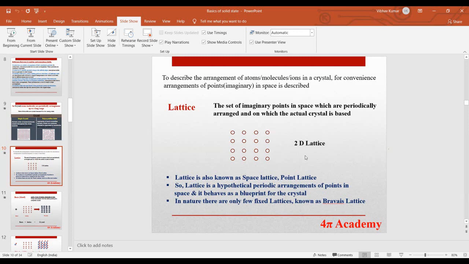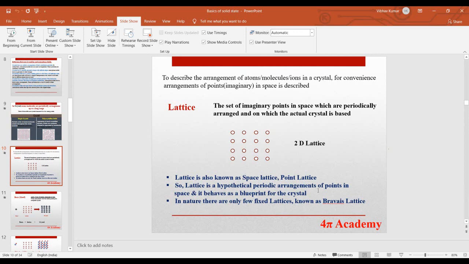This is a two-dimensional lattice, and in a similar way we can have a three-dimensional lattice also. A lattice is also known as a space lattice or point lattice. A lattice is a hypothetical periodic arrangement of points in space, and our actual crystal is based on this lattice, so it behaves as a blueprint for the crystal, right?